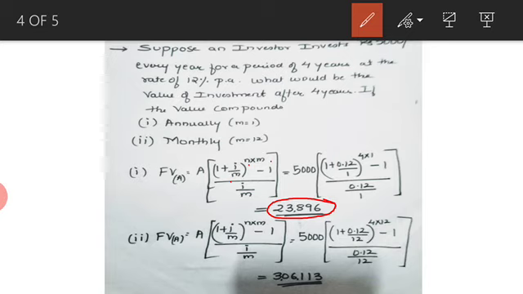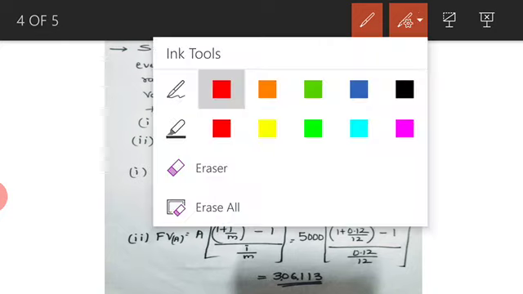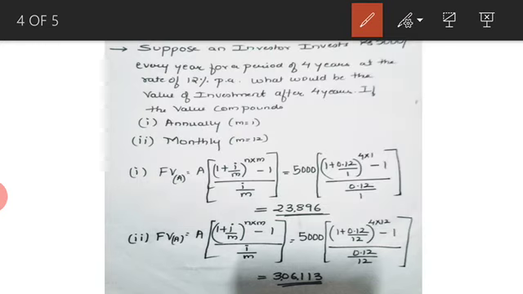Even if you don't take M in the first case, it's okay, because M anyways is 1. So divided by 1 or multiplied by 1, it's one and the same. Whereas in case of monthly, we have to consider the M value. M becomes 12, per month. How many months in a year? 12 months in a year. So it becomes 12 times. So it is I divided by 12. So 0.12 divided by 12 and N is 4 into 12.